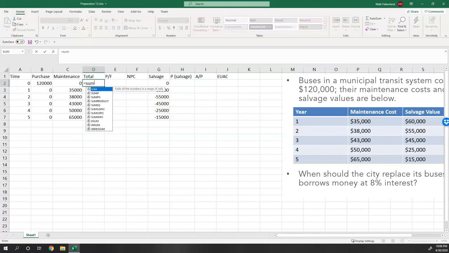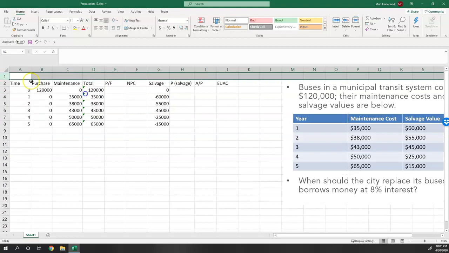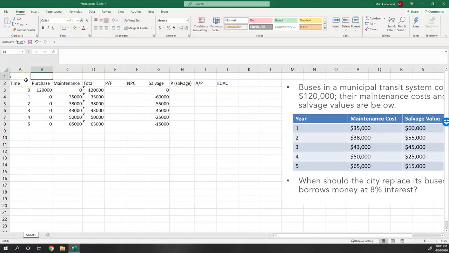So let's total the cash flow for the year, the purchase and maintenance costs. We have the P over F factor. Let's get our interest rate in here. Interest rate is 8%. This is 1 plus the interest rate to the negative year.